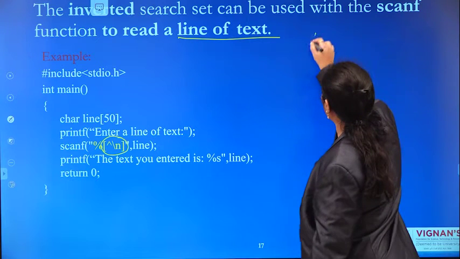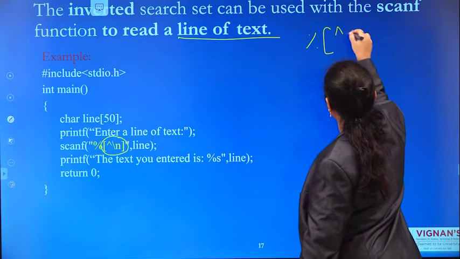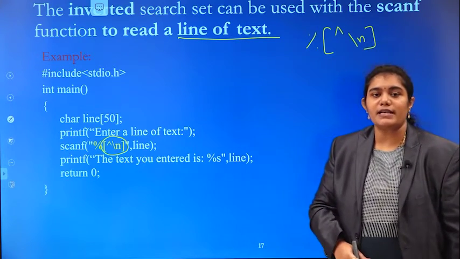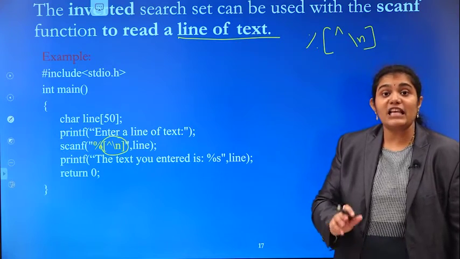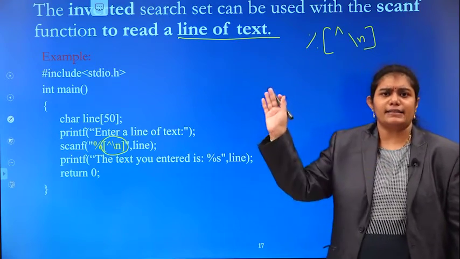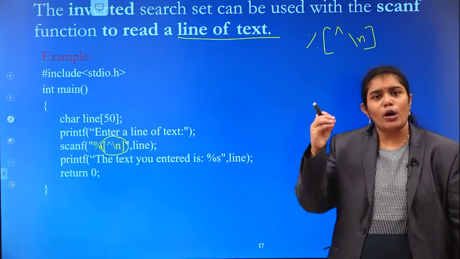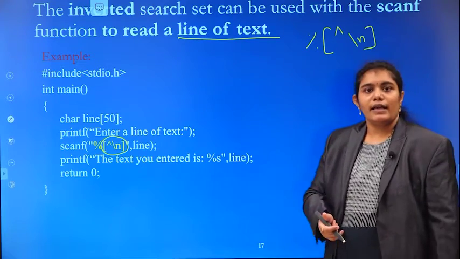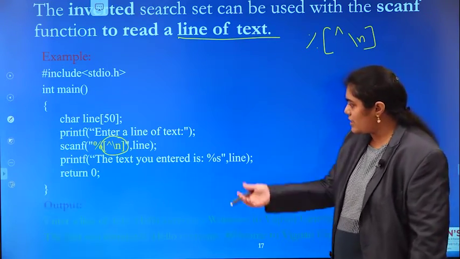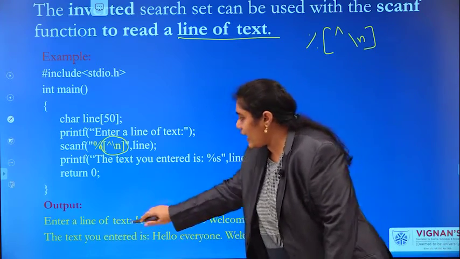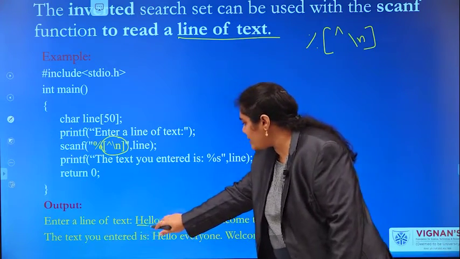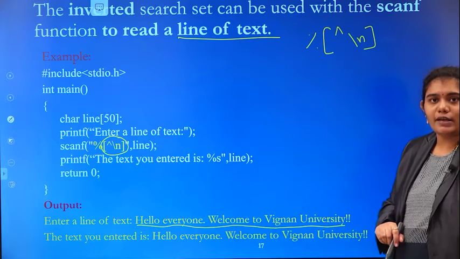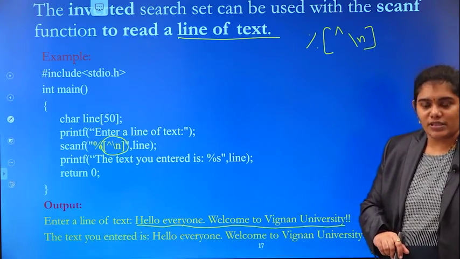Except new line, like percentage, cap symbol, new line. New line is represented by \n. Except new line, you can read any character, that may be A, B, C, D or white space, any special symbols. So see the example. Enter a line of text. Here, what is the input I am passing? Hello everyone, welcome to Vignan University.